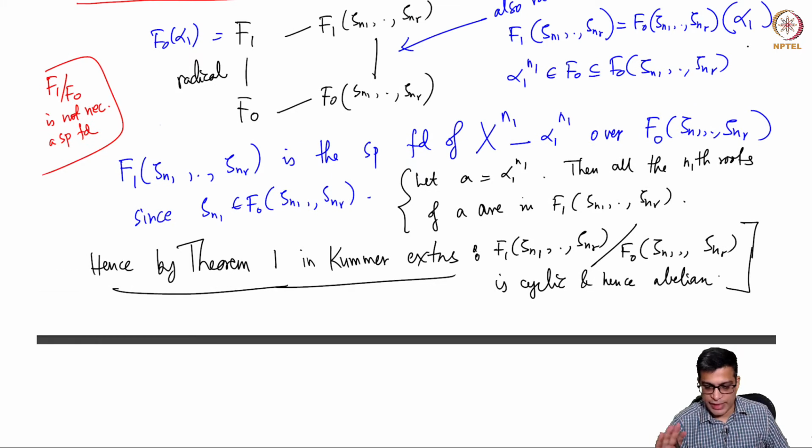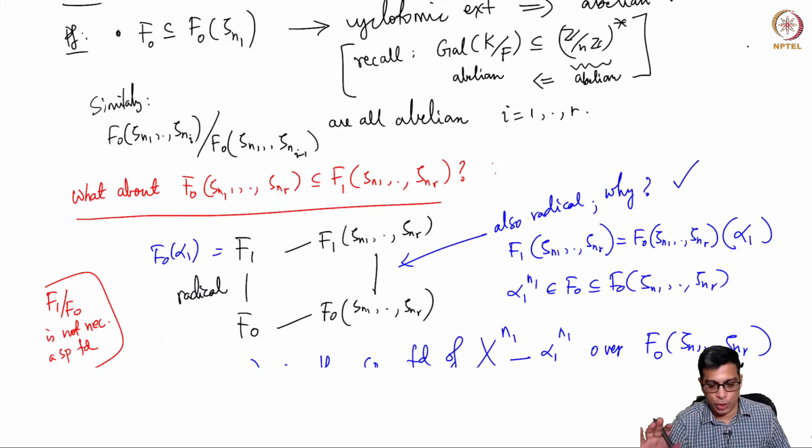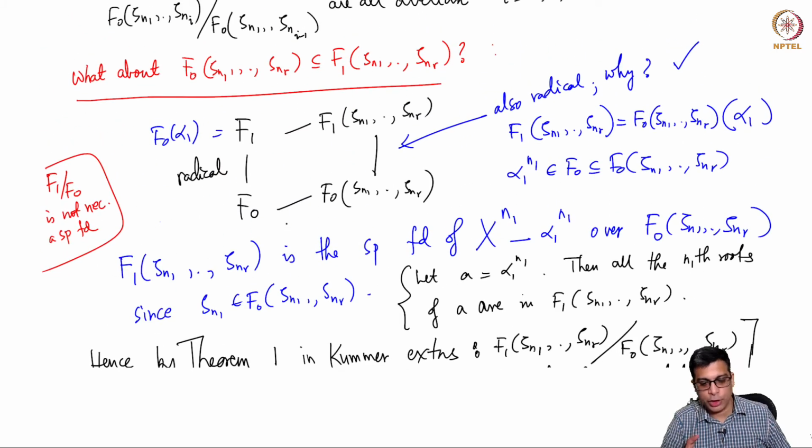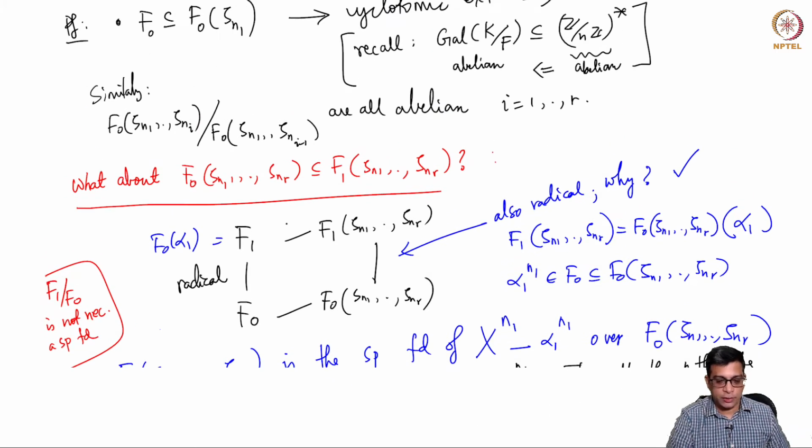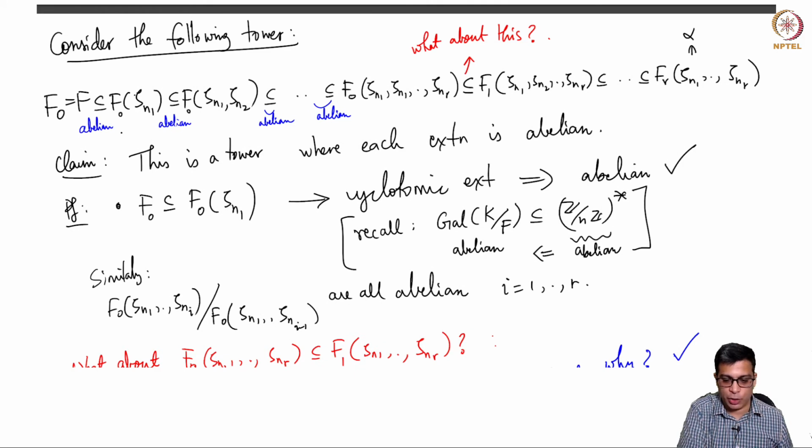So basically my goal has always been to use that theorem 1, but in order to use that I need my base field to have roots of unity, which I have achieved by adding them a priori.